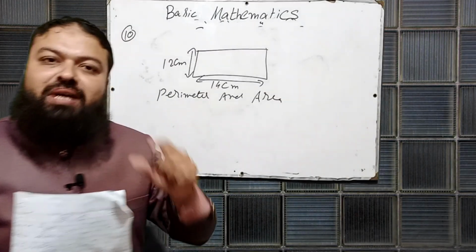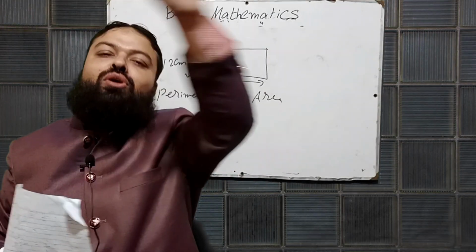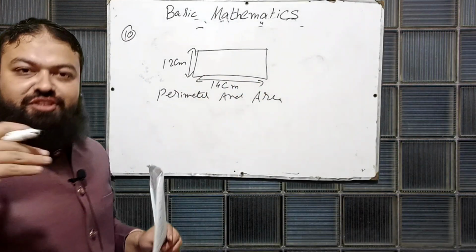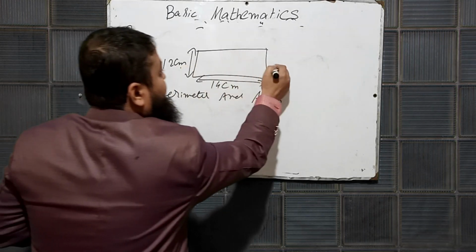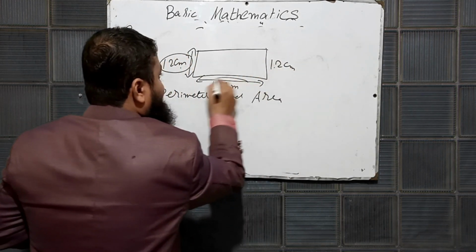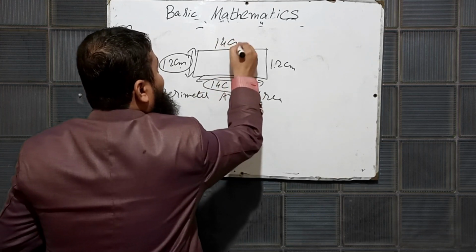Dear students, perimeter means the sum of all the outer boundaries. In a rectangle, we have learnt from our childhood, opposite sides are equal in length. If this is 12, it will also be 12 centimeter. If this is 14, that will also be 14 centimeter.